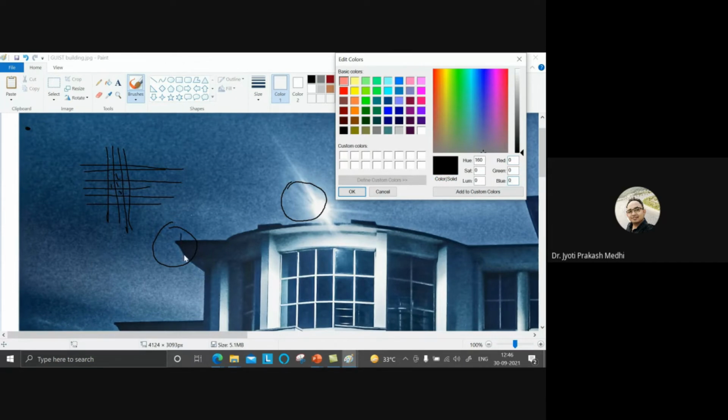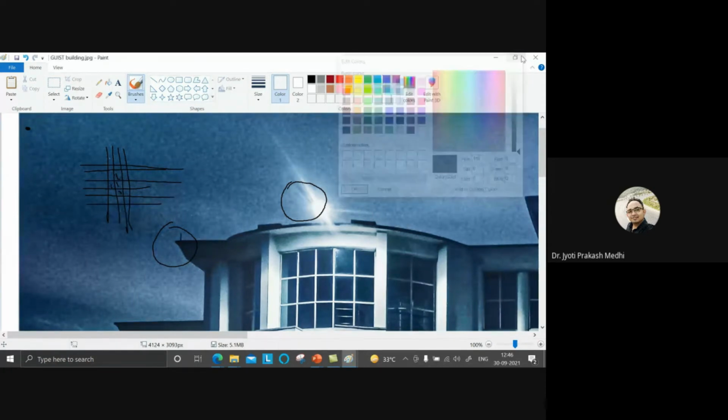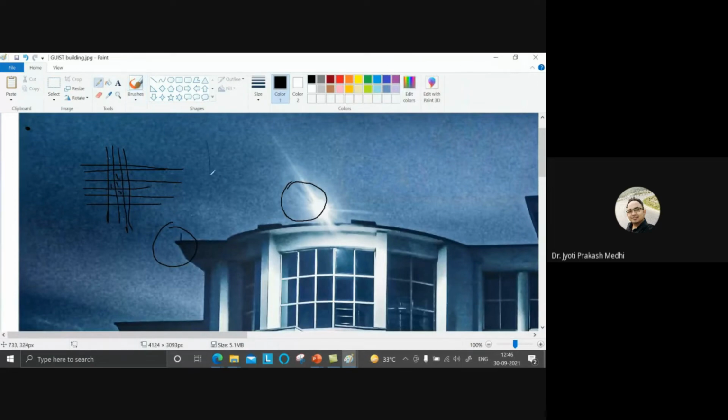Now, about color. Whenever we are going for a color image, then the color image normally has 3 planes, 3 such matrices. That means if this is our first matrix, then in a color image we have 3 such planes, and these are nothing but RGB: R for red, then green, and this one is your blue. So this information is present in this image, and whenever we are analyzing or processing anything, we are just changing these values.